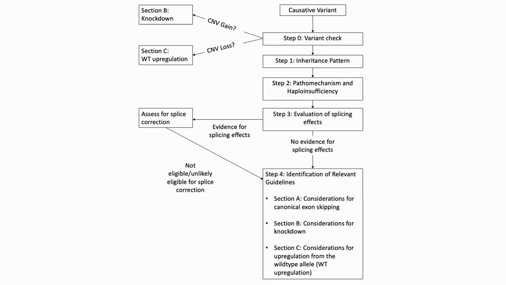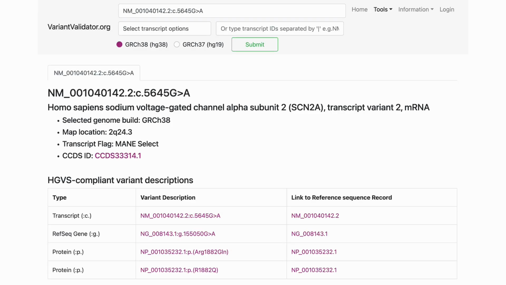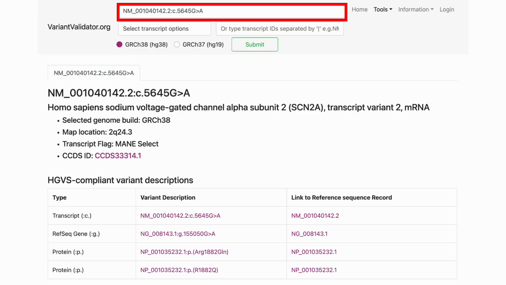In this video, we will analyze a missense variant in the SCN2A gene for eligibility towards ASOs. We first begin with a variant check. We can also conduct an ASO check at this stage, but I'll be doing this later on in our analysis. Using variant validator, I input the transcript ID and variant notation. No error message is received, so our description is correct, and the protein description matches.